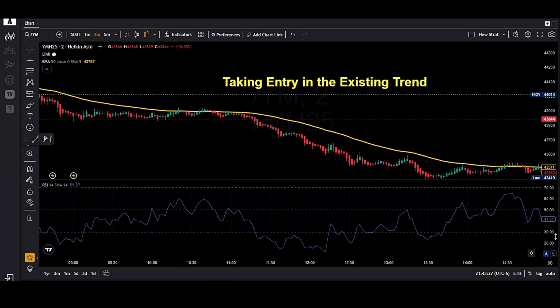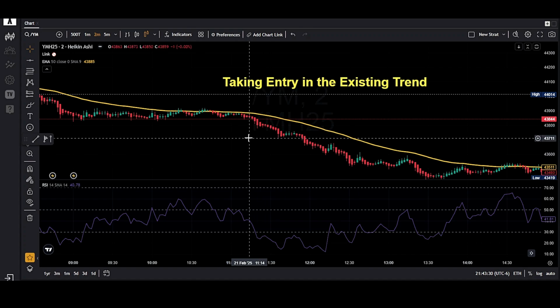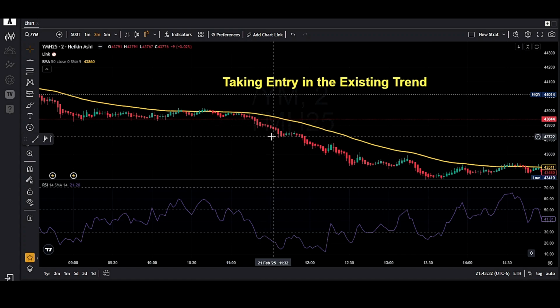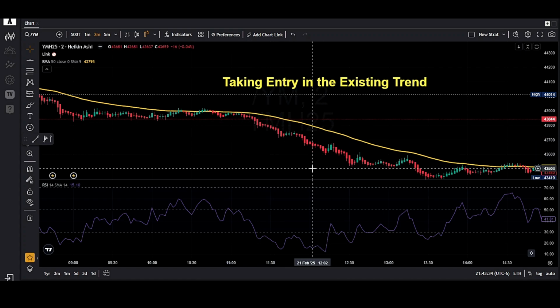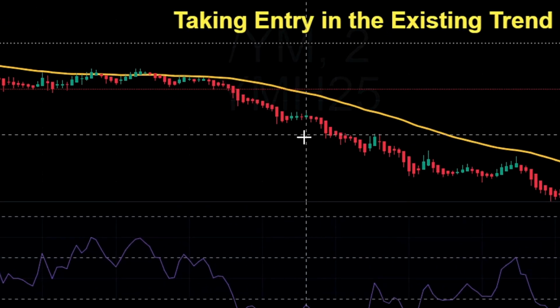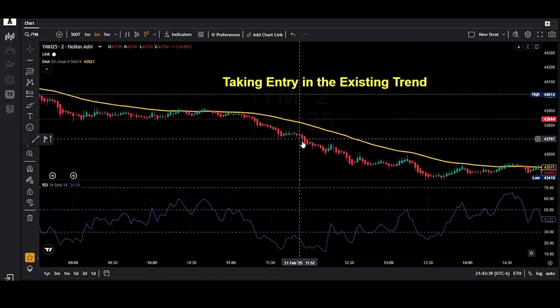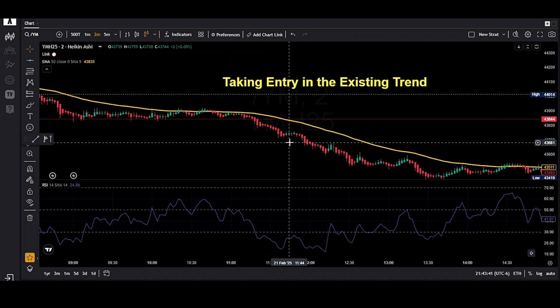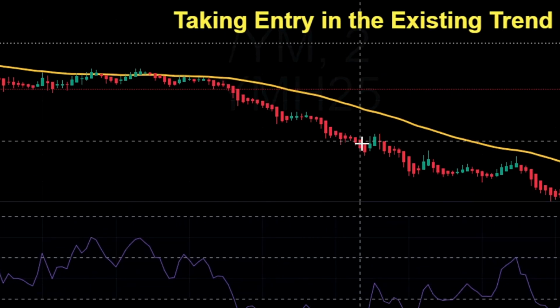So here is an example. This is a sell setup. Let's say you missed this opportunity over here, and when you saw the chart, the price had already moved over here. In this case, if you catch it over here, then just wait for a good momentum candle and you can take the entry.